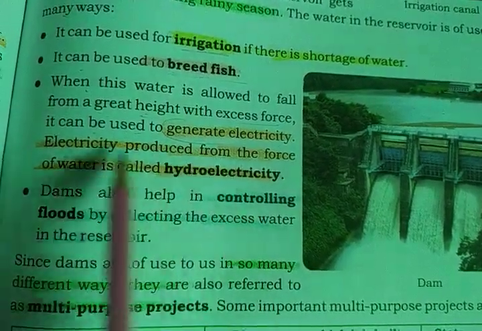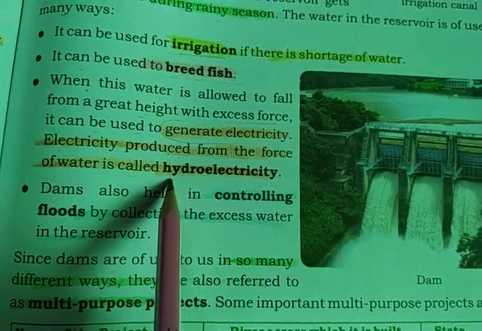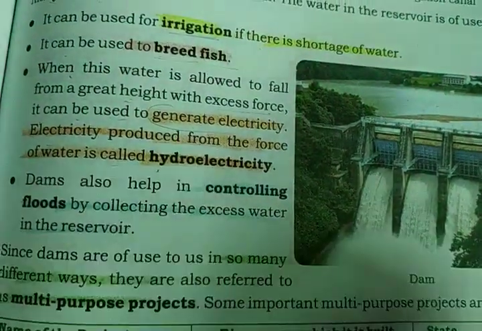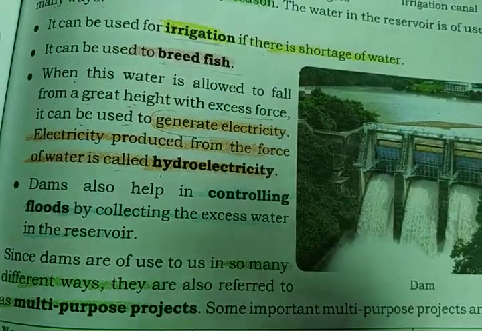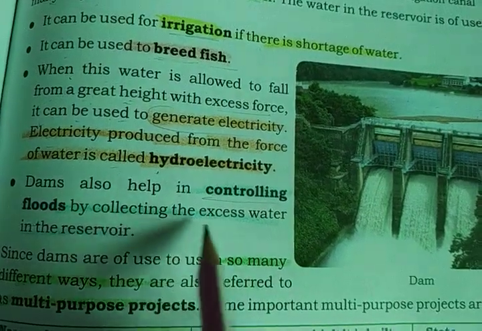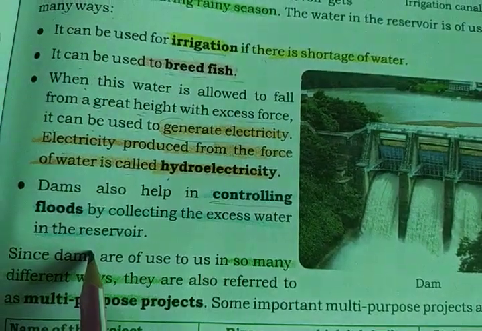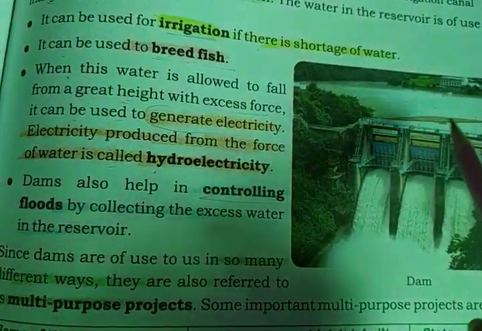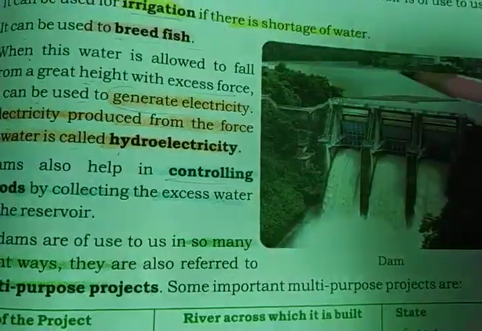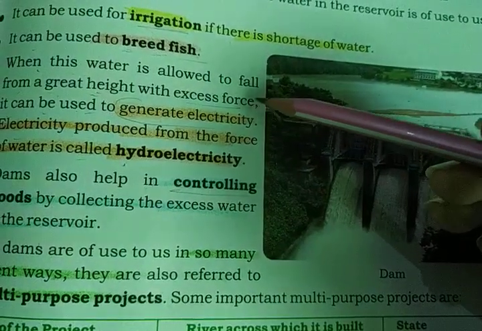Electricity produced from the force of water is known as hydroelectricity. So electricity produced with the help of water, what do we call it? Hydroelectricity. Dams also help in controlling floods by collecting the excess water in the reservoir. So whenever there is a chance of flood, dams collect the water and stop the flood. So we can say there are many uses of a single dam.